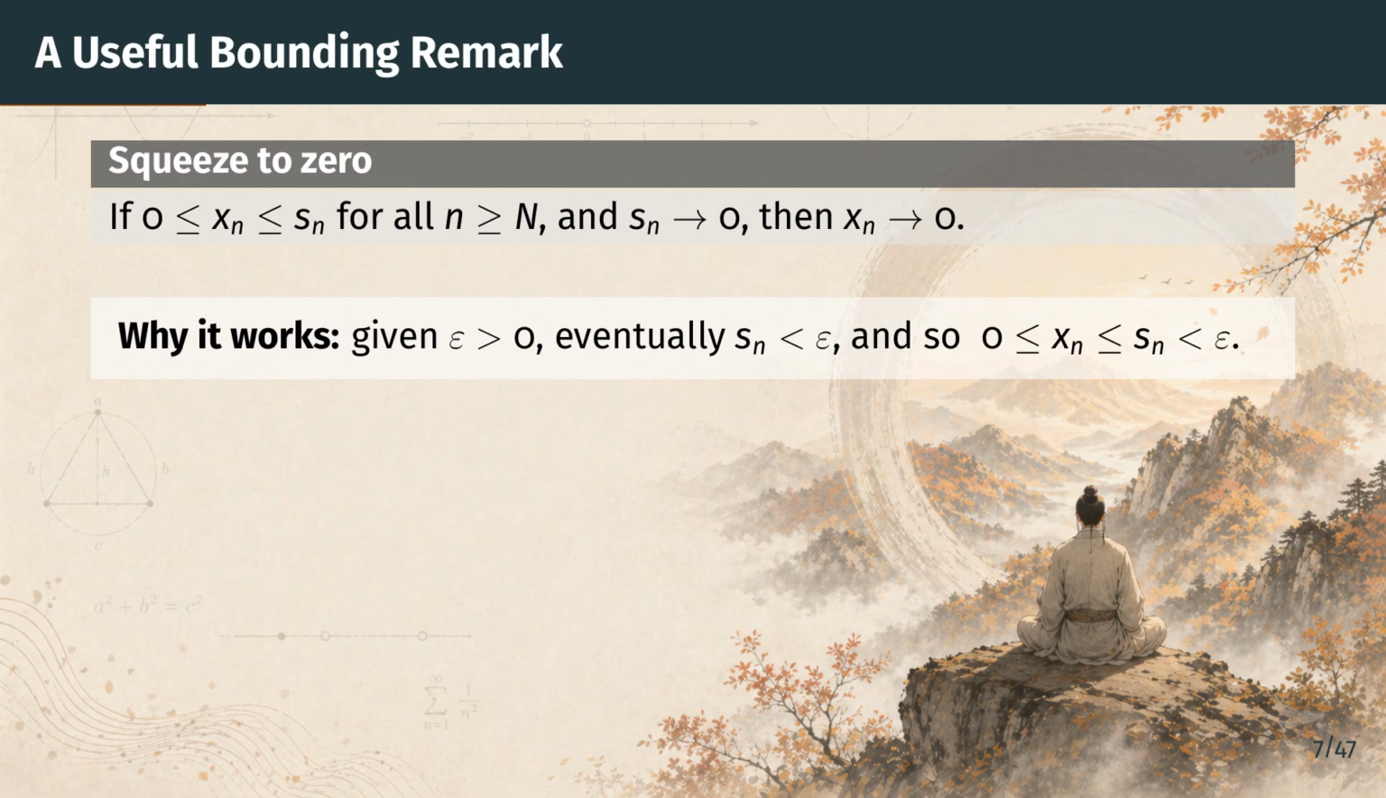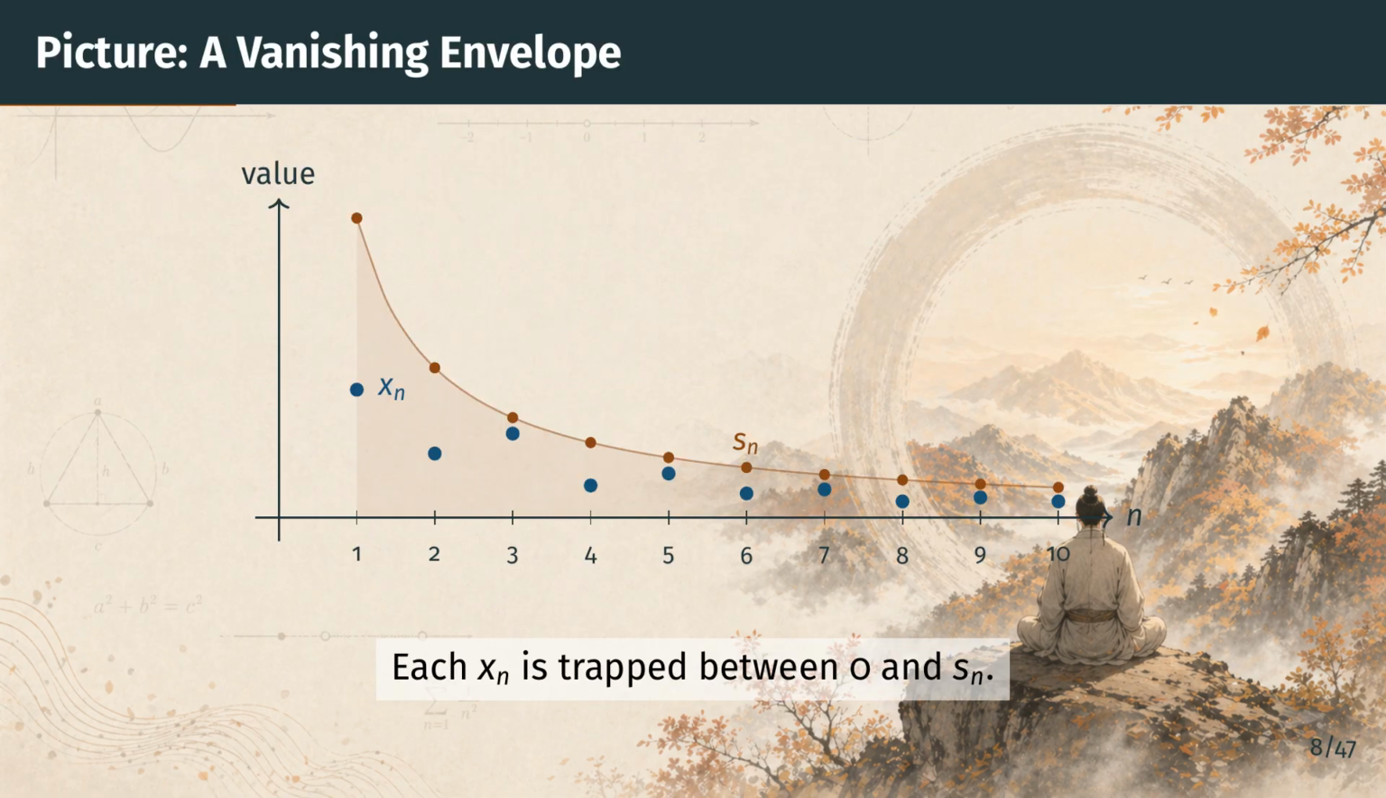Given any positive epsilon, since s sub n goes to 0, we can find an index past which s sub n is less than epsilon. From that index on, our sequence x sub n is squeezed between 0 and epsilon, which is exactly the definition of converging to 0.